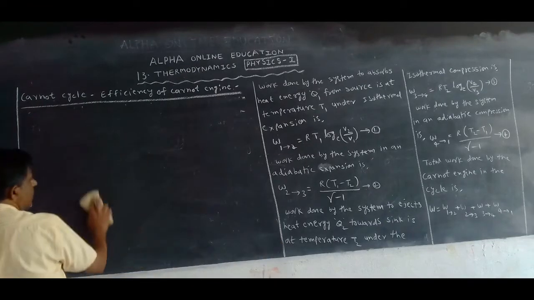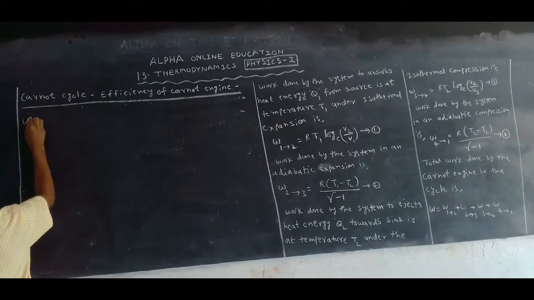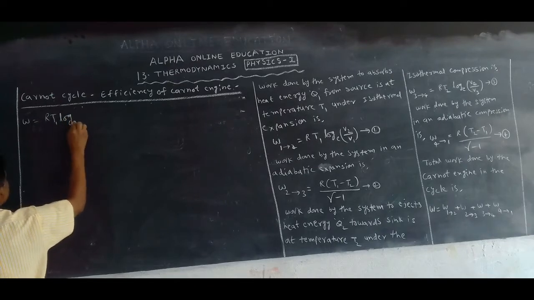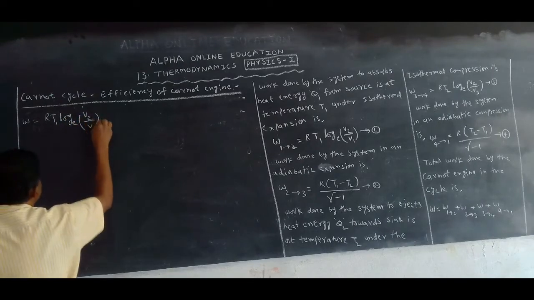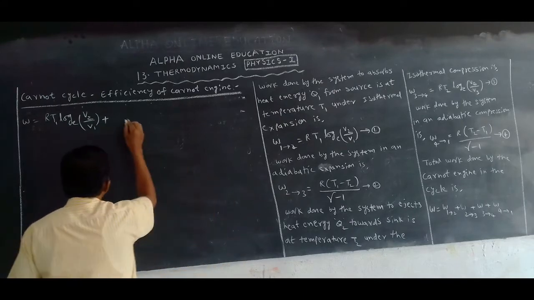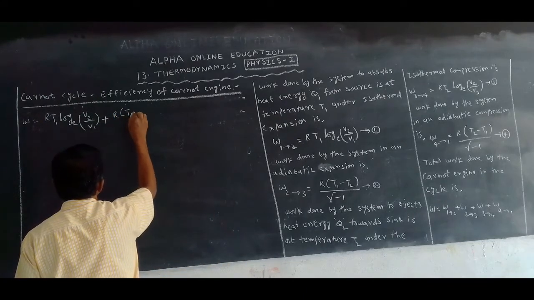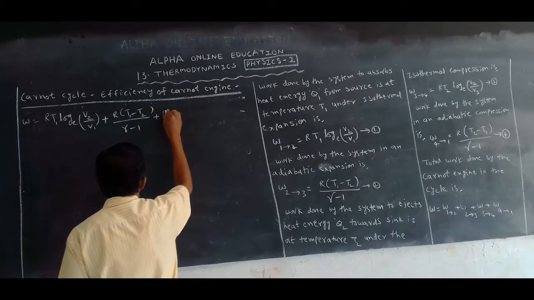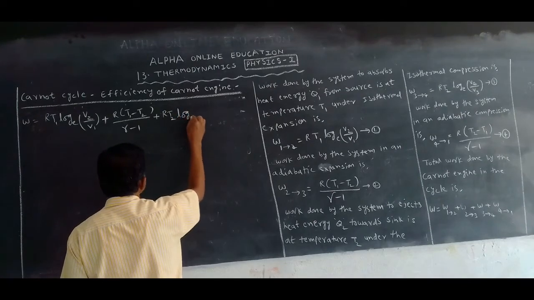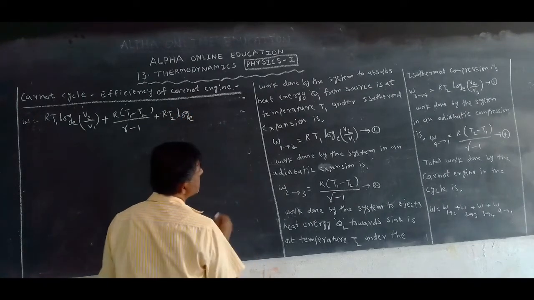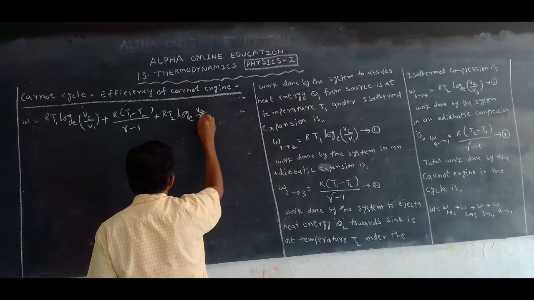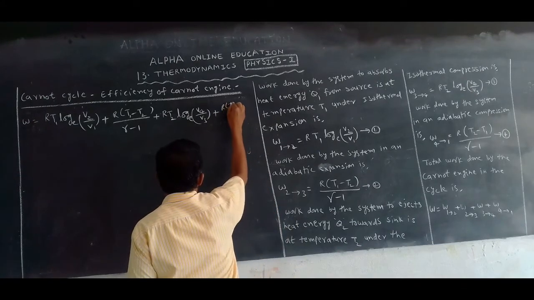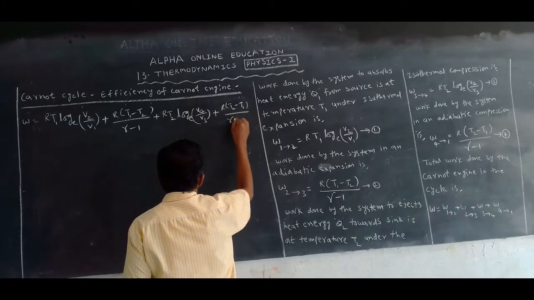Now here W is equal to, 1 to 2, R T1 log in the base of e V2 by V1, plus 2 to 3, R T1 minus T2 by gamma minus 1, plus R T2 log in the base of e V4 by V3, and plus last one, R T2 minus T1 by gamma minus 1.